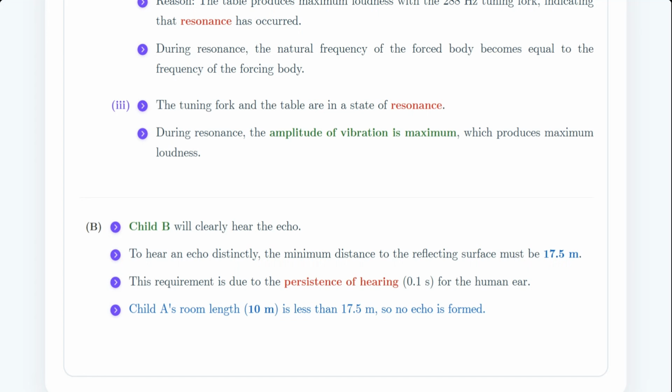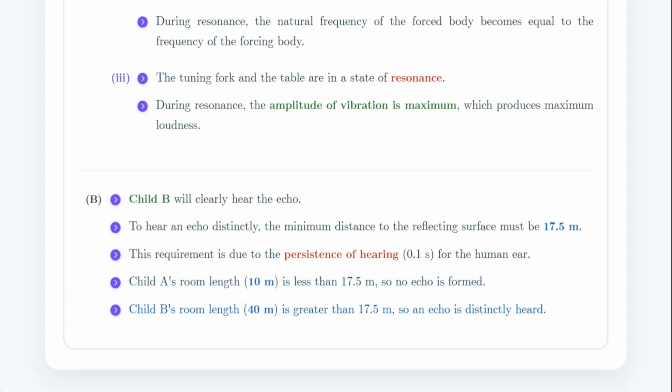If we look at child A, the room is only 10 meters long. Since 10 meters is much less than the required 17.5 meters, the sound returns too quickly and no distinct echo is formed. However, child B is in a 40-meter long room. Since 40 meters is well above the 17.5 meter limit, the sound takes enough time to bounce back and a beautiful, distinct echo is heard.